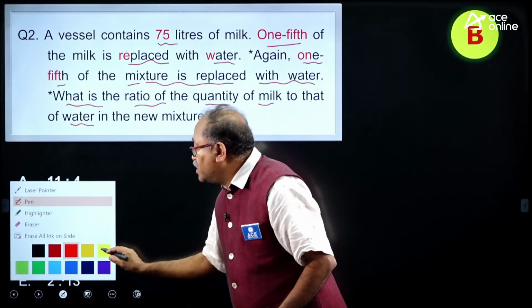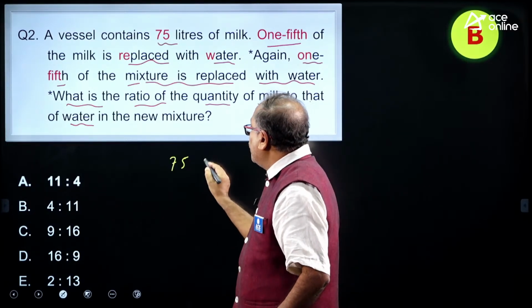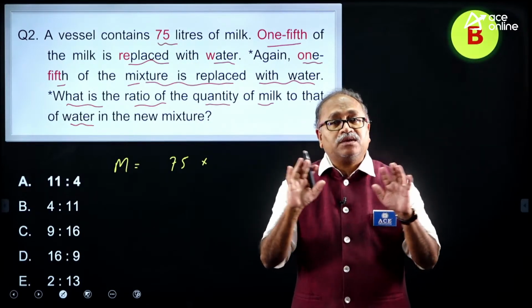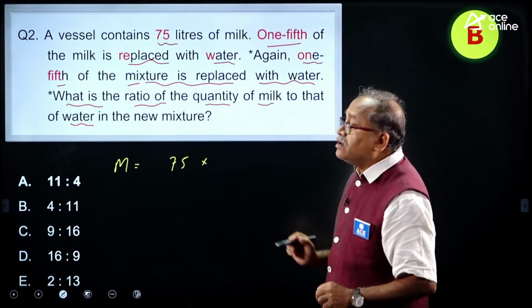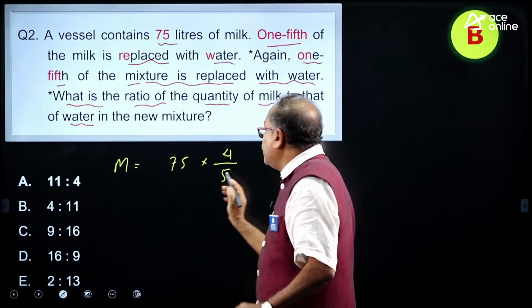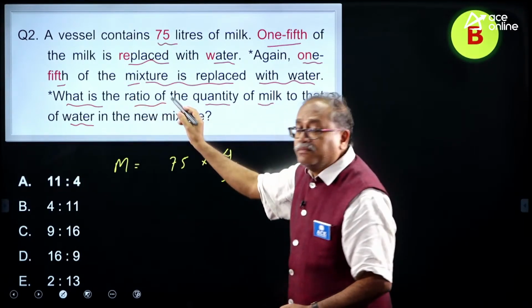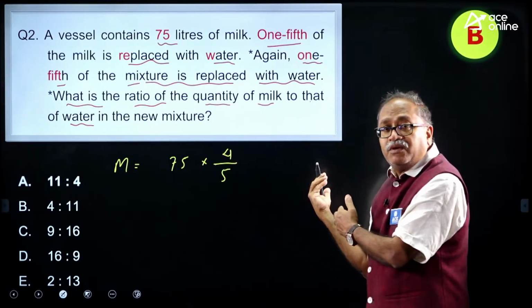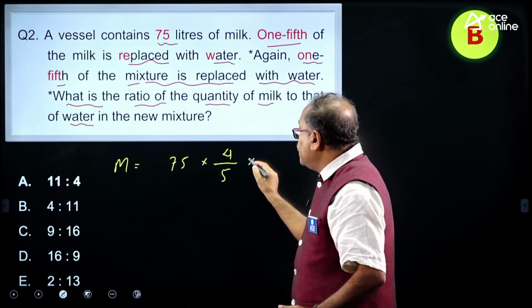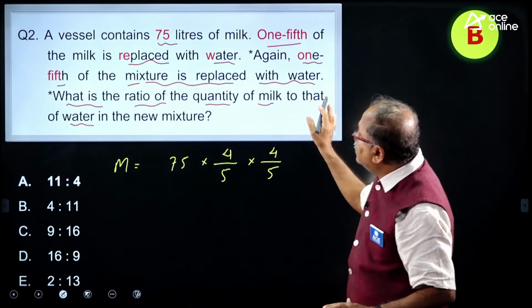We all will together answer this question here. This is 75 liters. Now, what about the milk? Initially the entire 75 liters is milk. Now, you have taken out 1/5 of it, the milk left is 4/5 of the original milk, and then again you have taken 1/5 of the mixture. So, 1/5 of the milk will go out and 1/5 of the water will go out. That means milk will be left 4/5. This is the milk part, it is done.